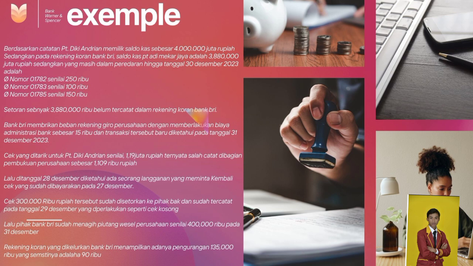Bank BRI charges the company's checking account by imposing a bank administration fee of 15,000 and the transaction was only discovered on December 31st, 2023. The check drawn for PT Diki Andrian worth 1.19 million rupiah turned out to be recorded incorrectly in the company's bookkeeping section by 1,109,000 rupiah. Then on December 28th, it was discovered that a customer asked for a check that had been paid on December 27th. The 300,000 rupiah check had been deposited with the bank and had been recorded on December 29th, which was treated like a blank check.